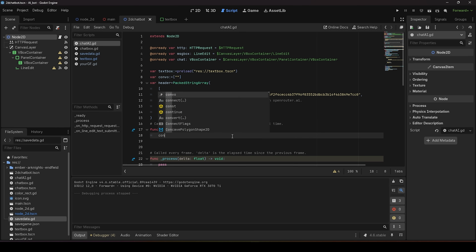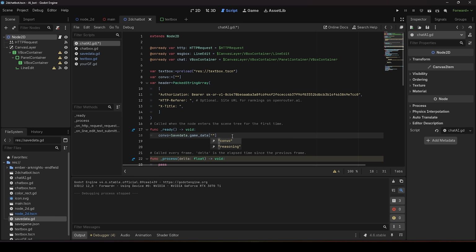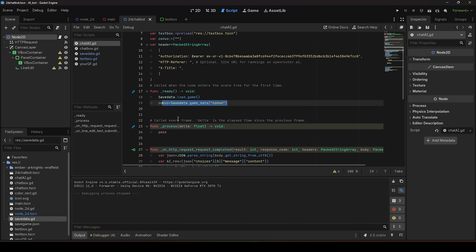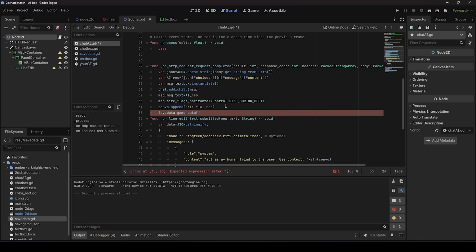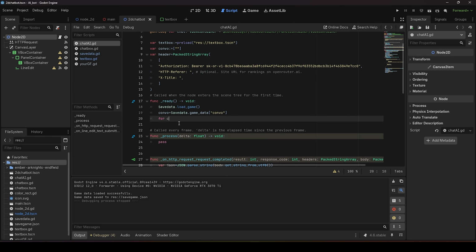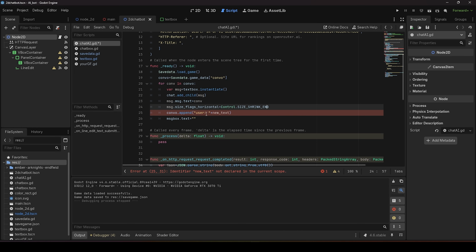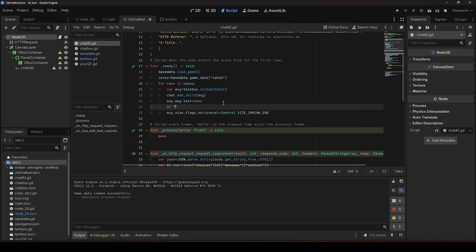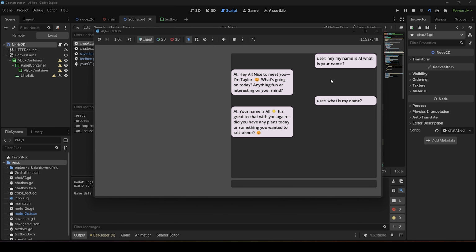Then back in your main code, we will start by loading our data, then giving our conversation variable a value from the data. And every time the AI responds, we will save our data to our JSON, so even if the game crashes in the middle, we still have the information. And now we will add the conversation to our chat box, so we can see where we left off last time. And voila, this is how it looks now.